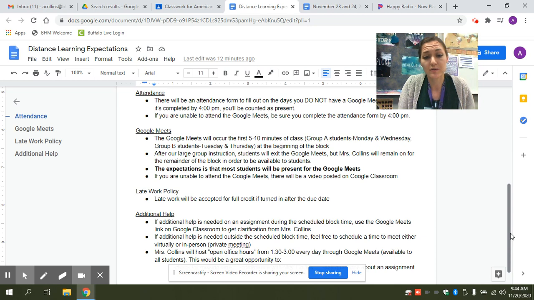My expectation with those Google Meets is that students will be present for those Google Meets most of the time. Just like with our hybrid model, when students were showing up for class every other day, I expected that most of my students would show up to class on those scheduled days. So same thing with those Google Meets. I'm expecting most students to be present for those Google Meets.